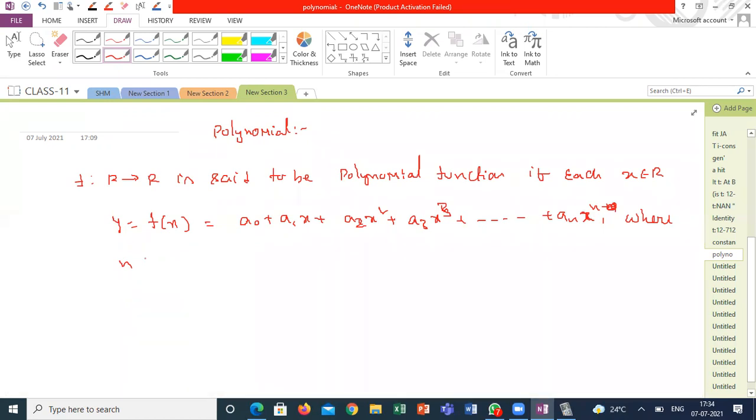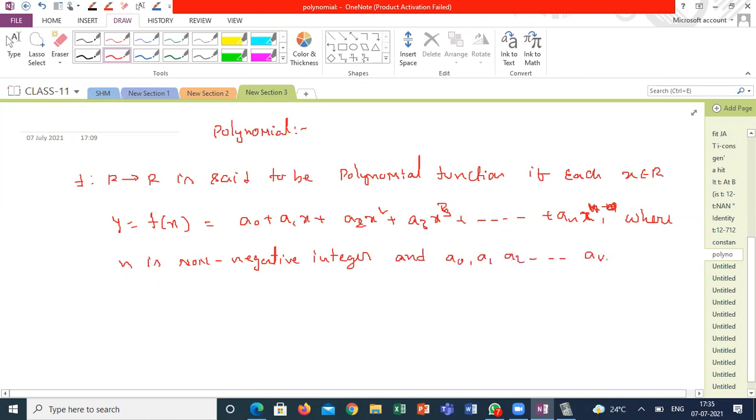If root x is coming, what will happen? x might be anything, but n should be a non-negative integer, and a0, a1, a2 and so on, an belong to real numbers.